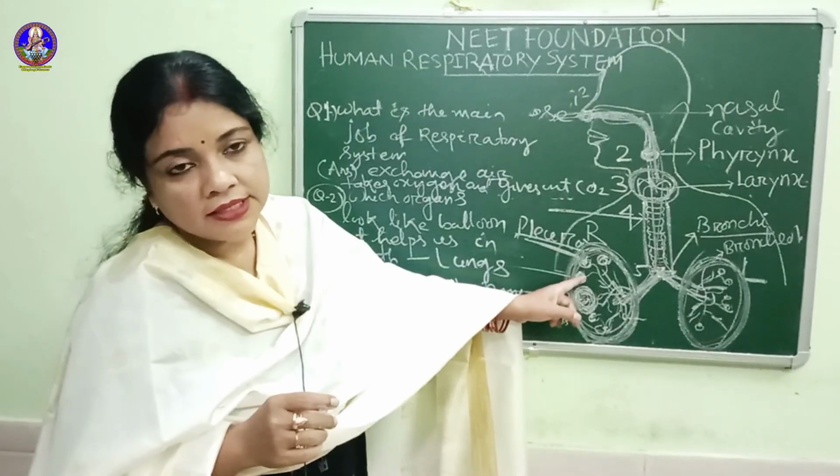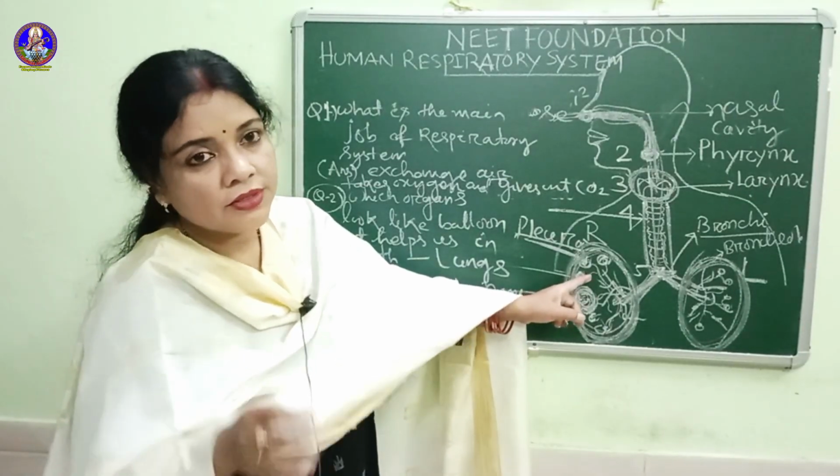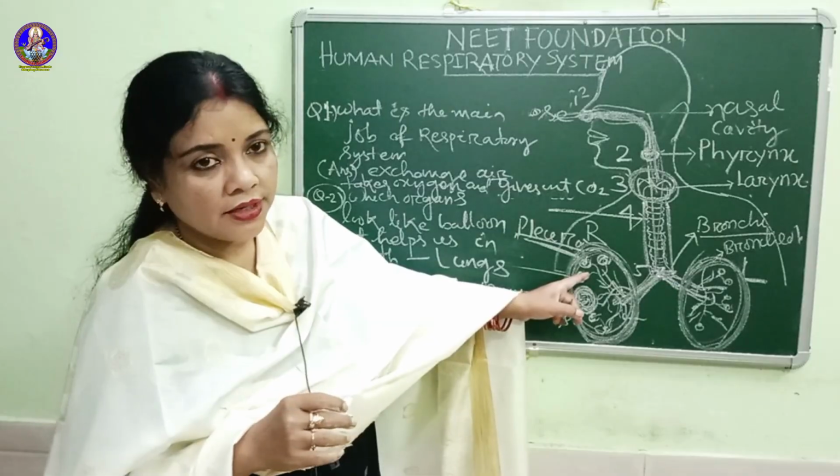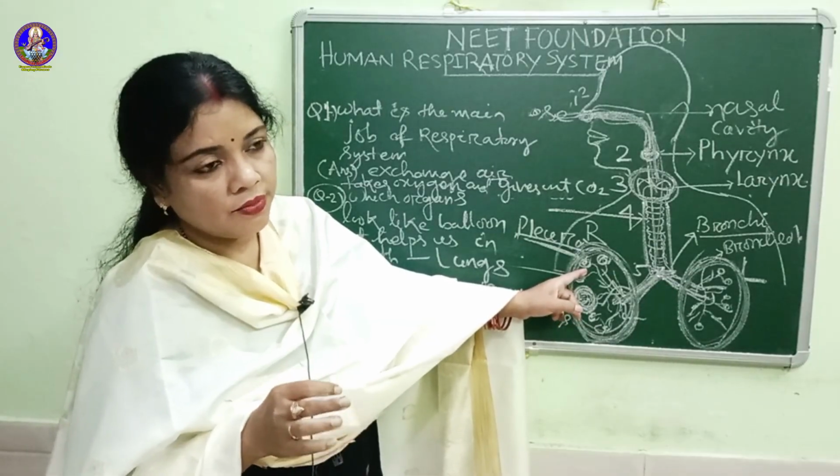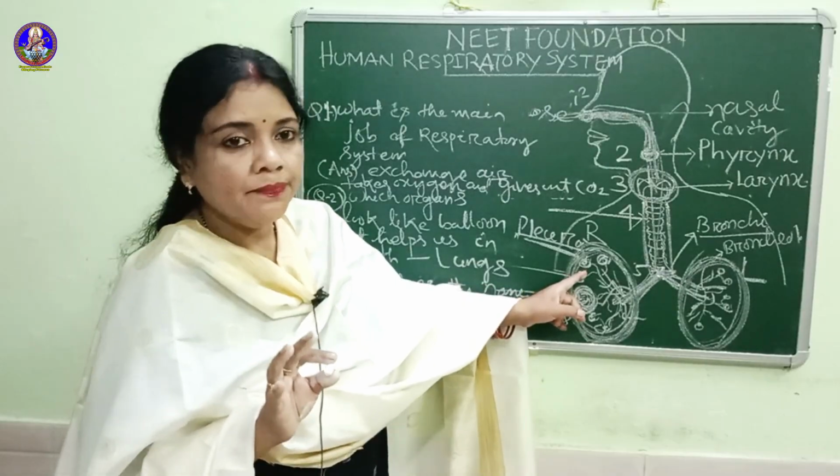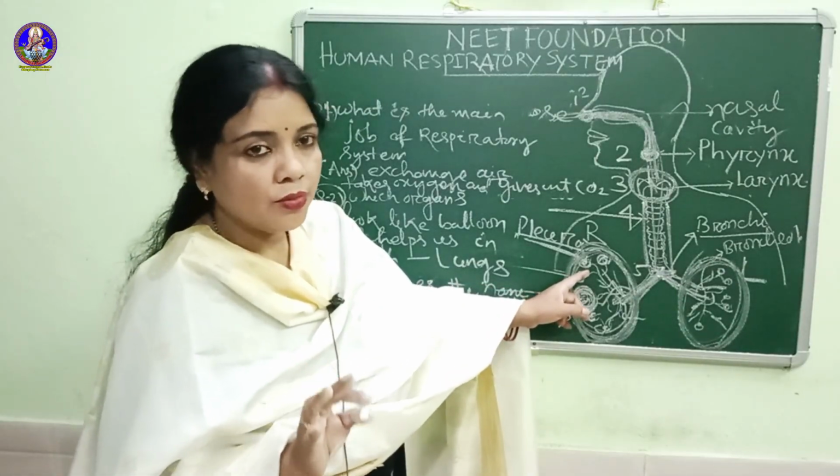The RBC moves through our body, distributing oxygen to every cell of our body.